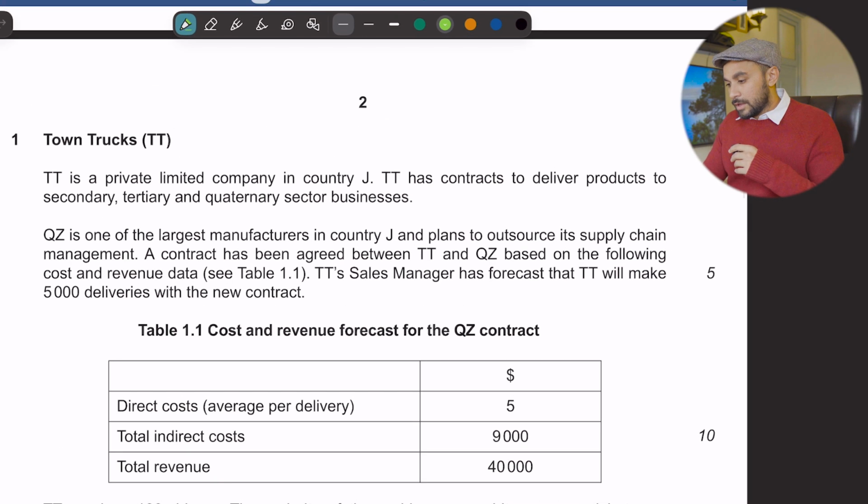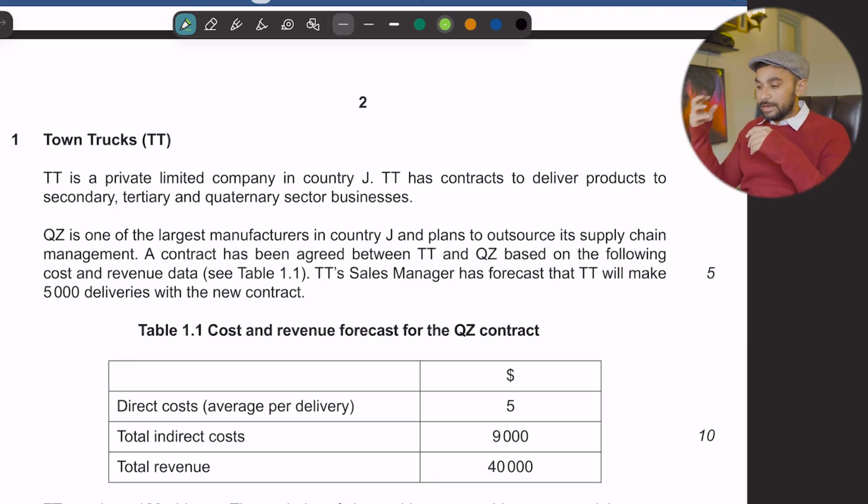Town Trucks. So TT is a private limited company in country J. TT has contracts to deliver products to secondary, tertiary and quaternary sector businesses. Okay. So QZ is one of the largest manufacturers in country J and plans to outsource its supply chain management. A contract has been agreed between TT and QZ based on the following cost and revenue data. See table 1.1. So we have been also given the table in this case study. It's table 1.1 and we have been given the cost and revenue forecast for the QZ contract.